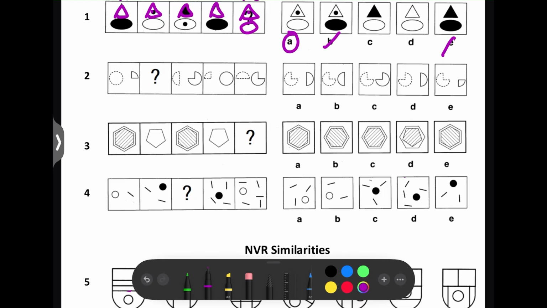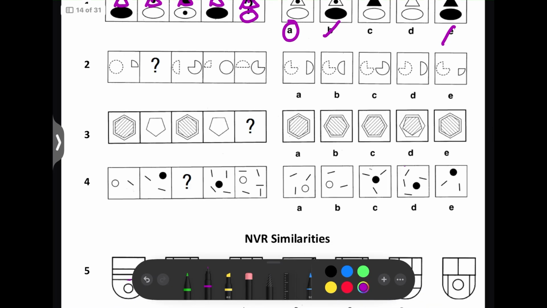So here we've got sections and segments of a circle. So let's look at the dotted part first. So here we've got a full circle, and then in this one we've got half the circle and then a quarter.